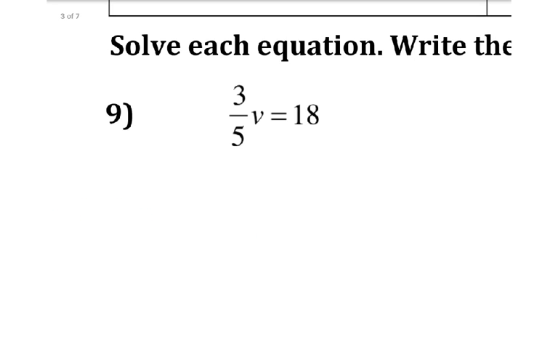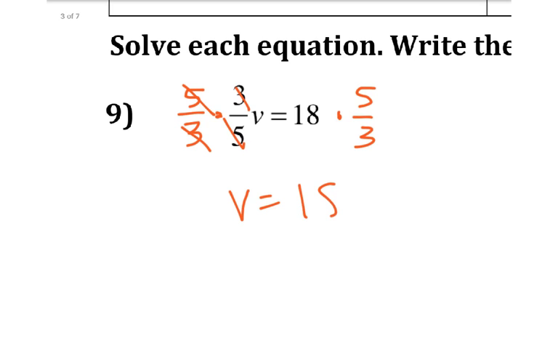Most people think so. And so what we can do here is you can multiply by the reciprocal of that fraction. Oops. Same thing on both sides. So it's going to cancel there and you'll have v equals, okay, here's where the fun times start. And so without a calculator, how do you do that? Well, 18 is 2 times 9.